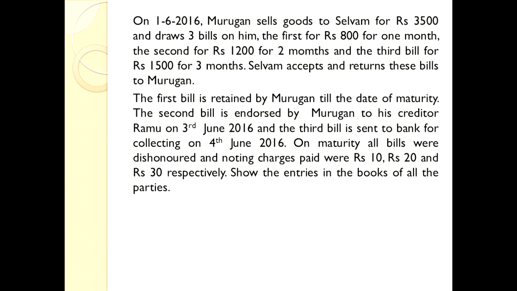Now Murugan retained the bill till the maturity date. That means the first bill is kept by Murugan for 1 month, and the second bill was endorsed to his creditor Raman on 3rd June 2016, and the third bill was sent to the bank for collection on 4th June 2016. On maturity, all the bills were dishonored and noting charges paid were rupees 10, rupees 20 and rupees 30 respectively. So the entries in the books of all the parties.